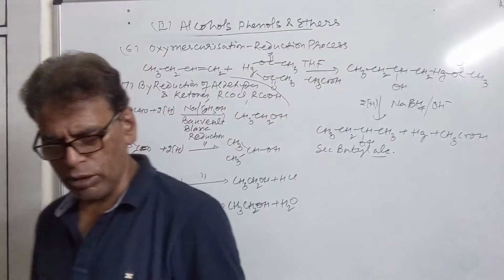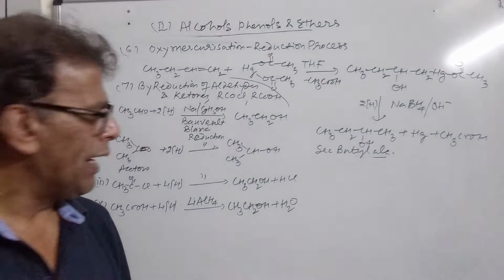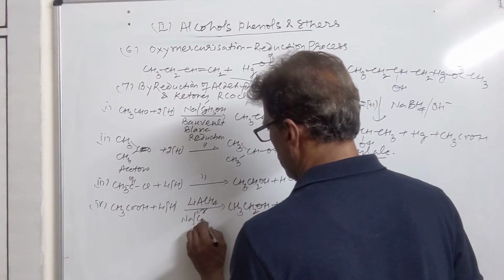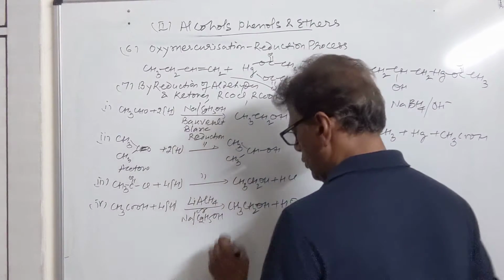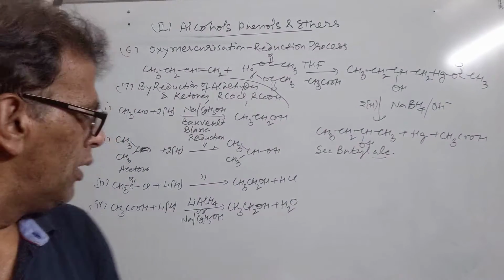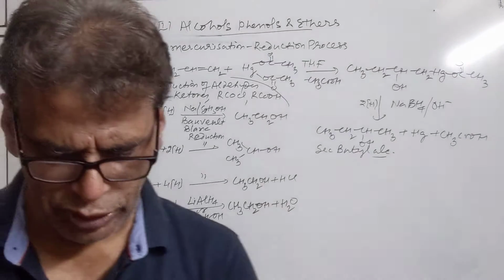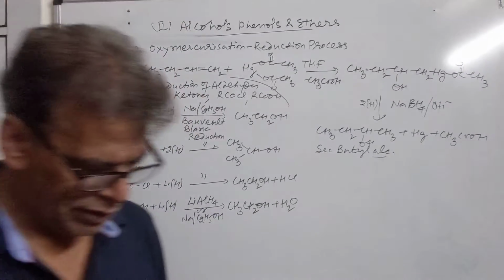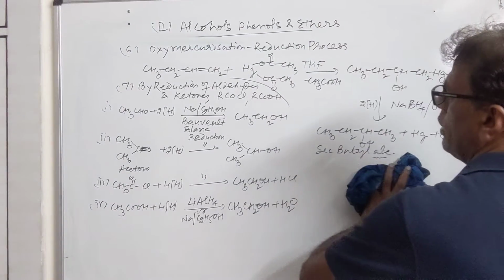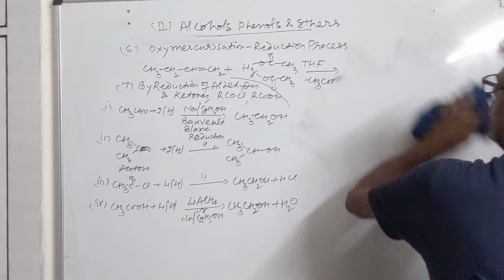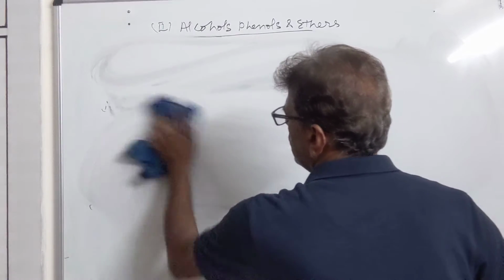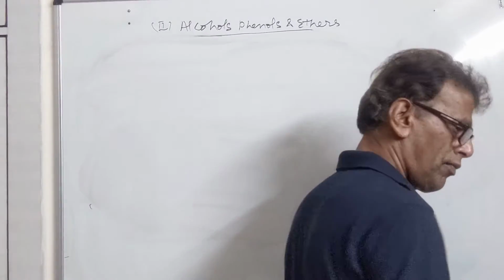So these are the 4 compounds which can be changed into alcohols. We can do it by lithium aluminum hydride as well as by sodium and ethyl alcohol, that is called as Bouveault-Blanc reduction. So this is our method number 7 of reducing the different compounds into alcohols. Then we come to 2 more methods. So up to now we have seen 7 methods of preparing alcohols. Then we shift to 8th method.